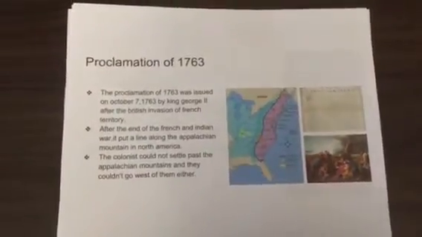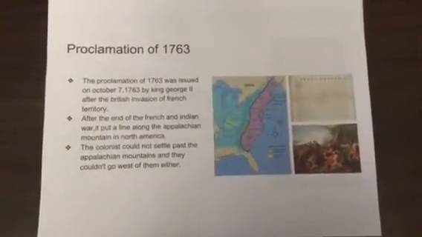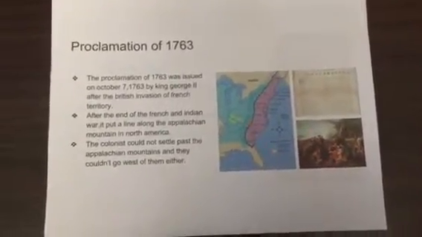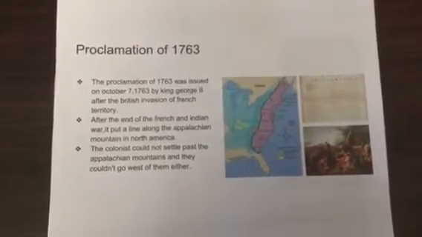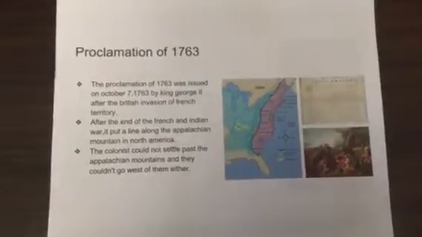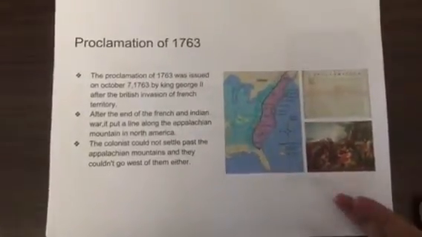Proclamation of 1763. The Proclamation of 1763 was issued on October 7th by King George III after the British acquisition of French territory. After the end of the French and Indian War, it put a line along the Appalachian Mountains in North America. The colonists could not settle past the Appalachian Mountains, and they couldn't go west of them either.